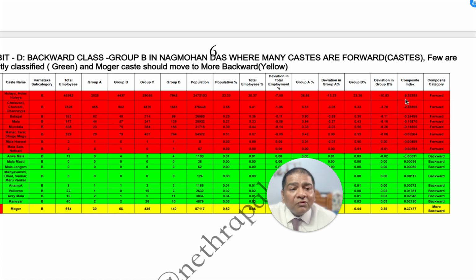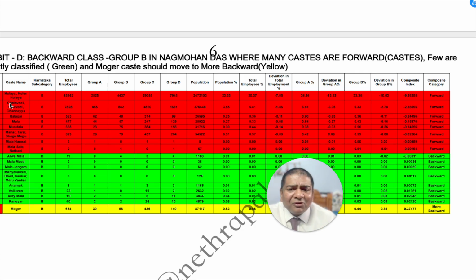So again, if you see, if we put the composite index, they have the topmost, the highest representation, but still they figure in the backward classes, not the more backward classes after the Madhika. So this is a serious issue. All these castes like Chalavadi, Balagai, Mala, Mundal, Mahar, Malasale actually are forward caste, and some of them, if there are small castes like this Mala, Hanai, may be considered as backward.